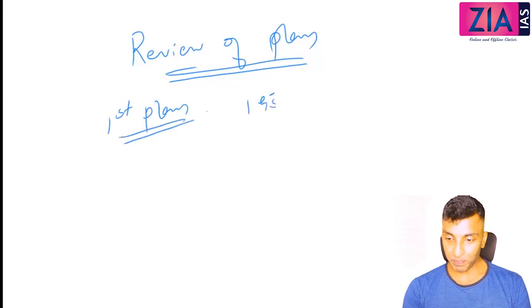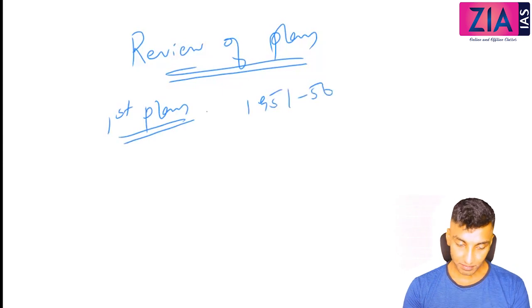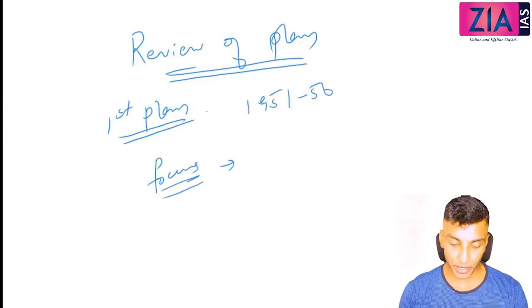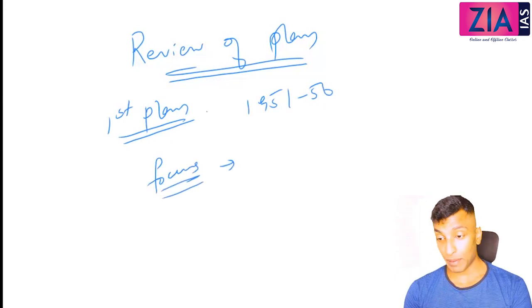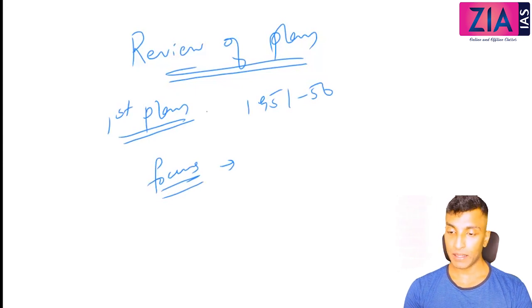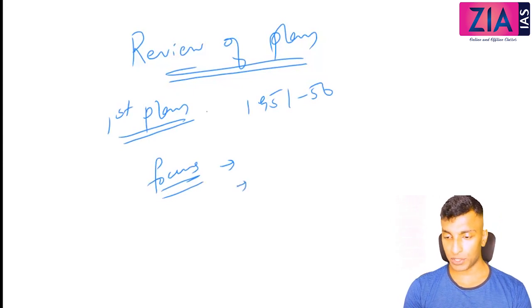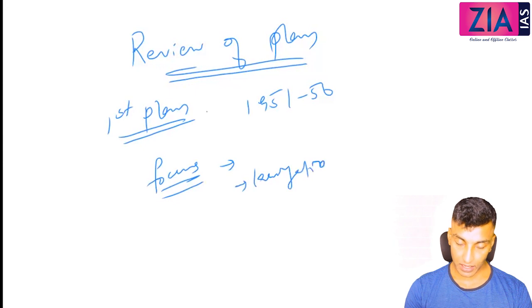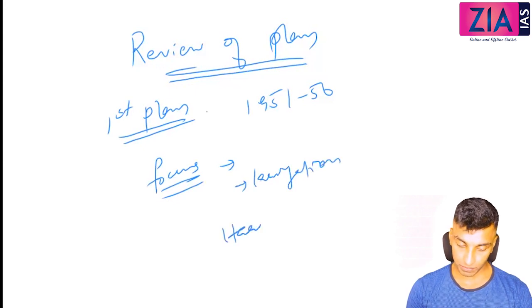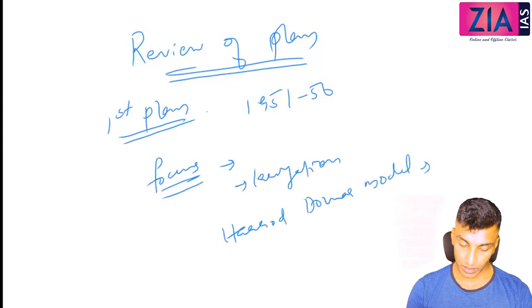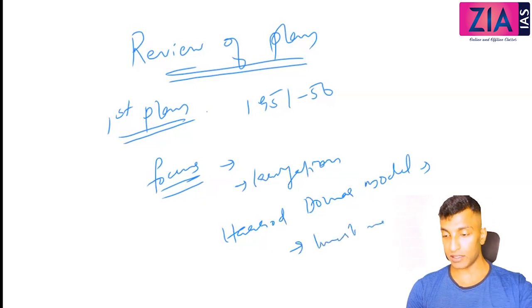from 1951 to 56. What is the focus? You write here, I'm not writing. Focus, agriculture and community development. During that time community development programs, CDP, were implemented. So here just write agriculture and community development. They gave importance to irrigation etc. Which model? Harrod-Domar model. So investment was considered more important.